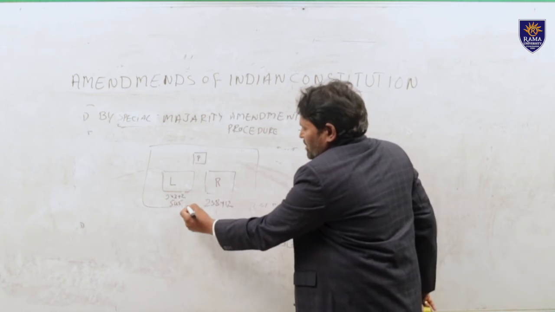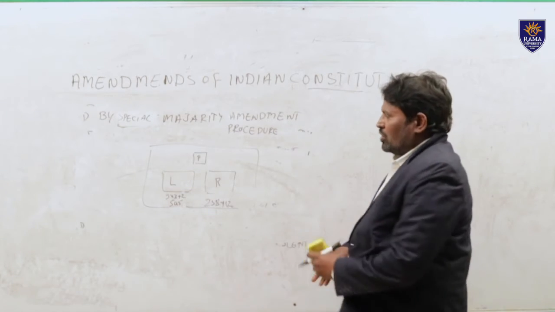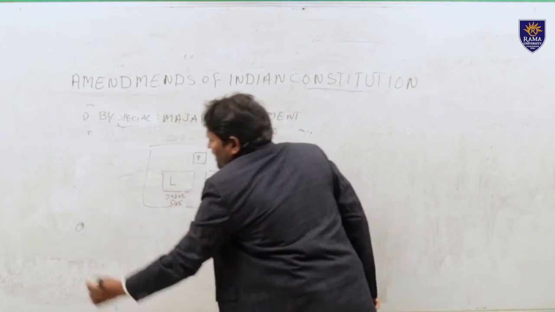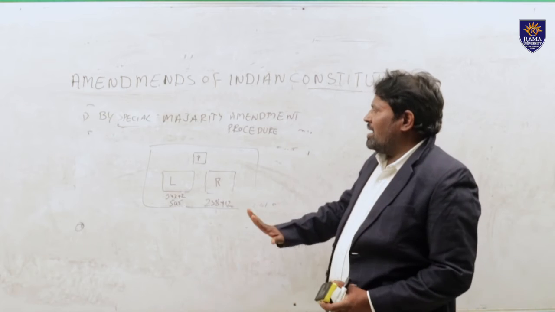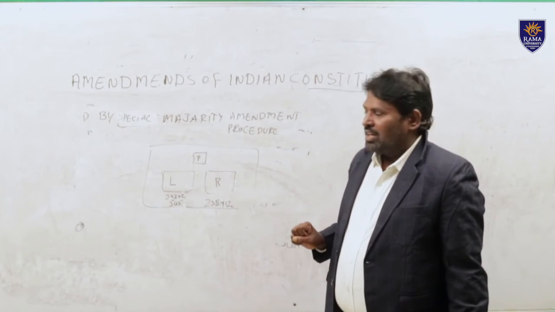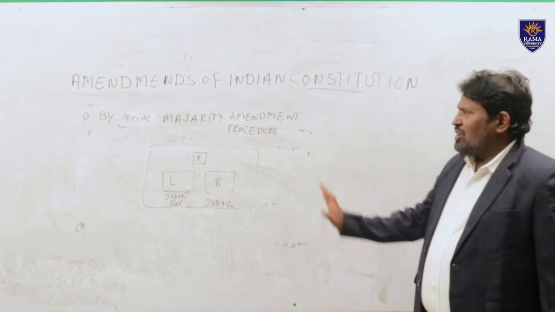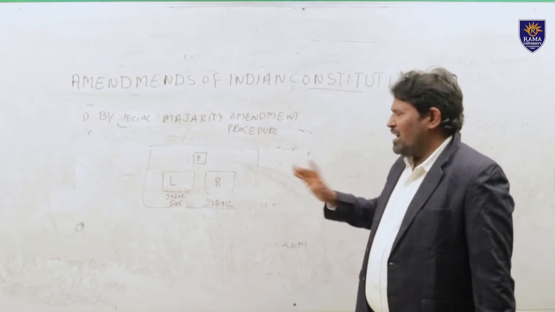So that is the procedure known as the special majority procedure. Through the special majority, the Parliament amends the provisions relating to the fundamental rights and the directive principles of state policies. So it is a special majority amendment procedure.